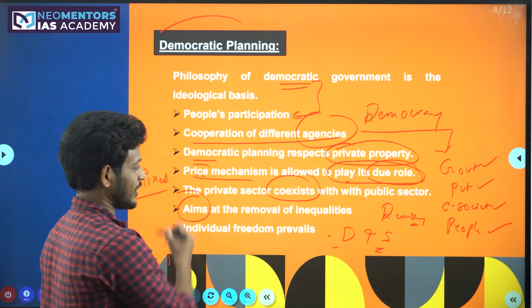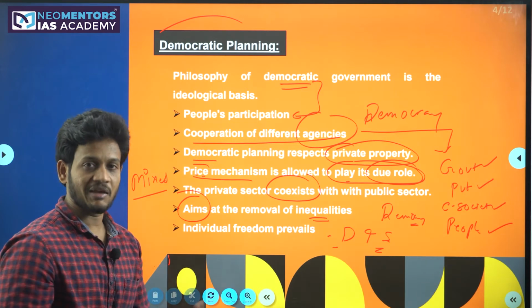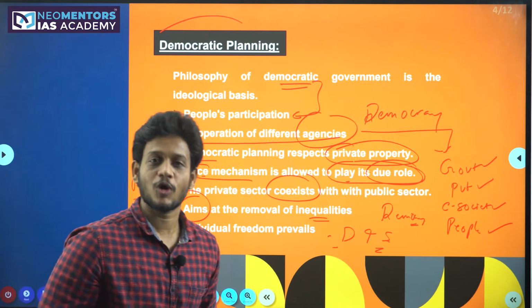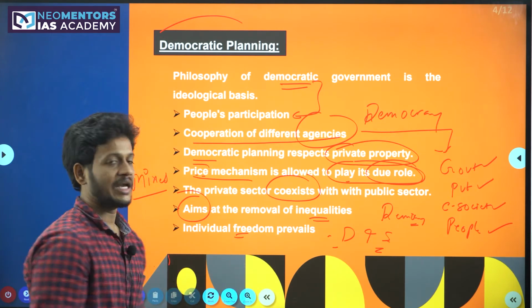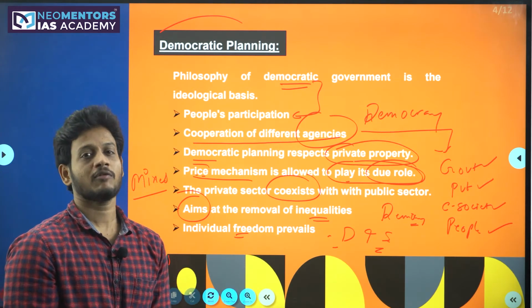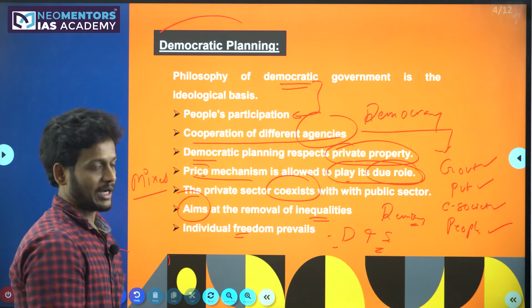And what is the aim of it? Removing inequalities. So how do you remove the inequalities? By giving every person an opportunity to grow. Thereby you can remove the inequalities. And also individual freedom prevails. You can do whatever you want within the limits of the law. So this is part of democratic planning.